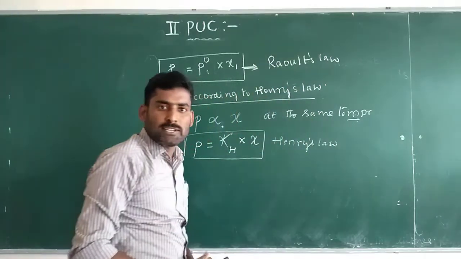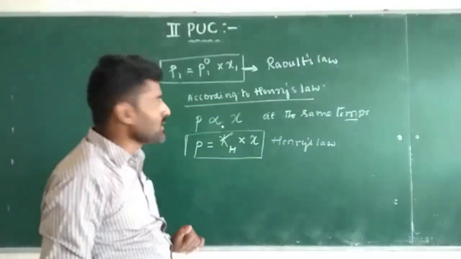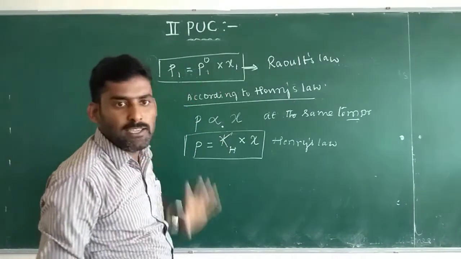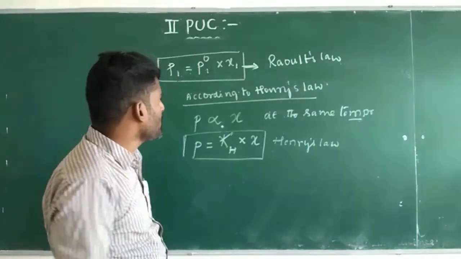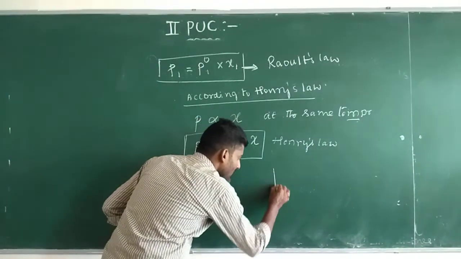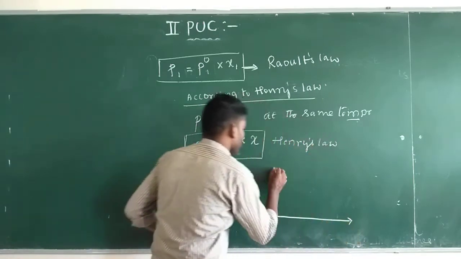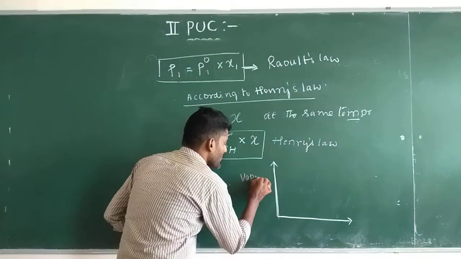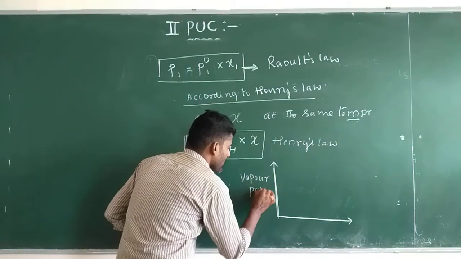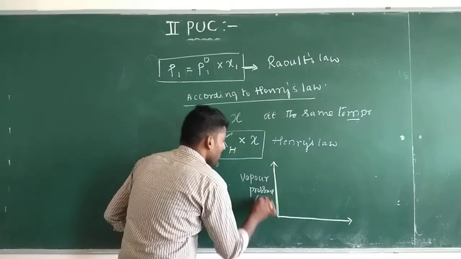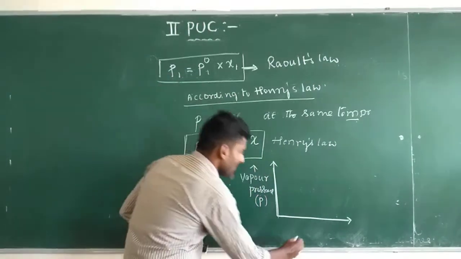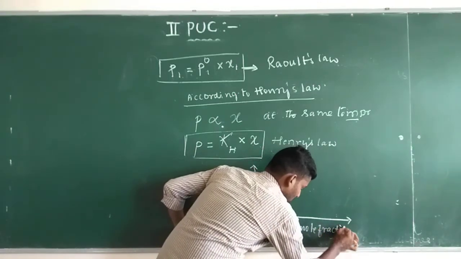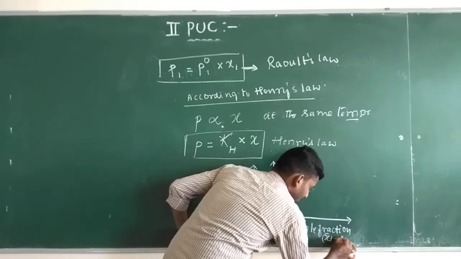In both the expressions, in both the laws, the partial pressure is directly proportional to the mole fraction. Hence, we can draw a graph of vapor pressure according to Raoult's law, with vapor pressure P along the y-axis and mole fraction along the x-axis.